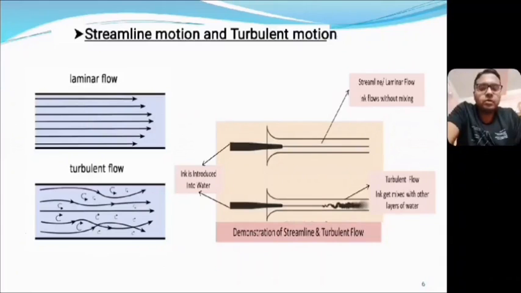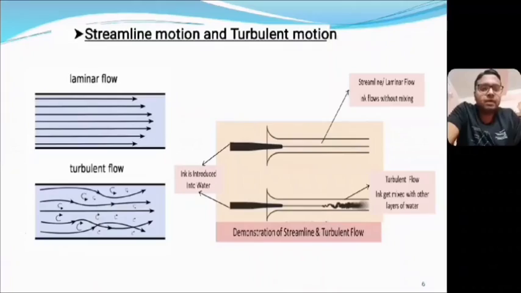One thing you should know: in case of laminar flow, at a particular point the velocity is constant with time, but at different points the velocity may be different. But in case of turbulent flow, at each and every point the velocity is different.